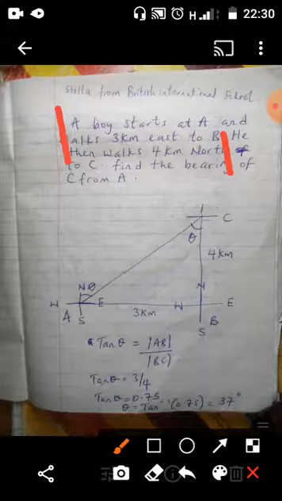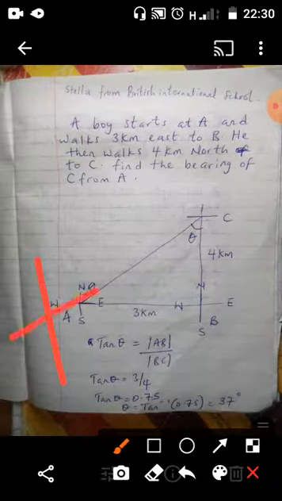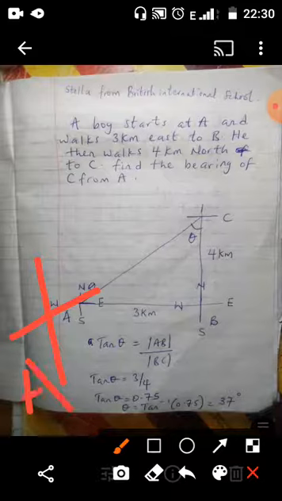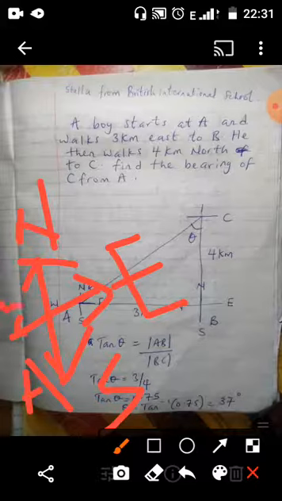So you must first of all convert that English to mathematics. What do I mean here? A boy starts at A means that he starts his journey at A and then walks 3 kilometers east to B. Now, what do you call east? You know that one. We have the cardinal points. The first arrow is what? The north. The arrow beneath is what? The south. The one by the side is what? The east. The one by the other side is what? The west. So that's how it works.